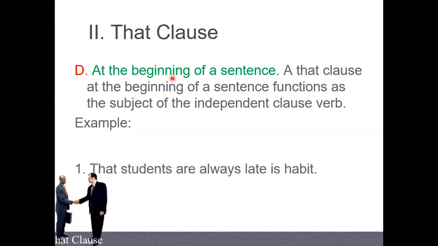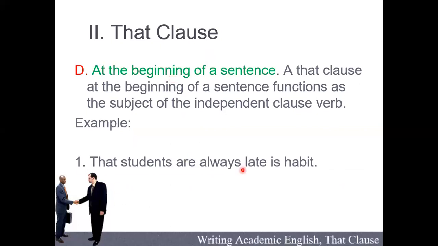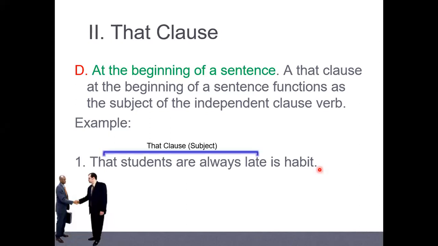Like here, the example: That the students are always late is a habit. Which one is called the noun clause here, everybody? From where to where is the noun clause? Anyone? From that until the end: that the students are always late is called a noun clause, and it functions as the subject.